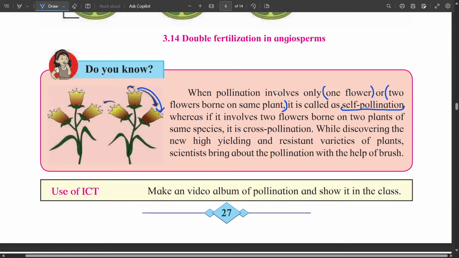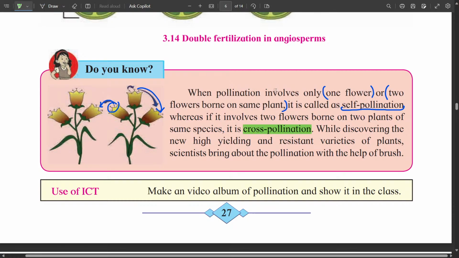In some cases, using insects, animals, water, or wind, the pollen grains are transferred from the anther of a flower of one plant to the stigma of another plant of the same species, obviously. That is called cross pollination.